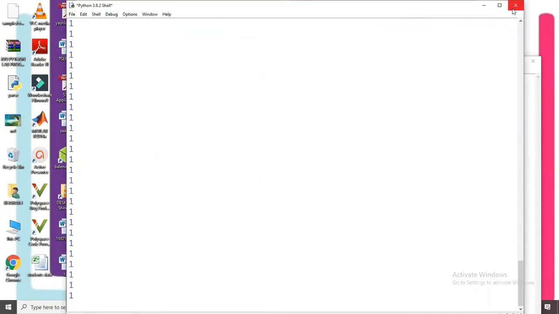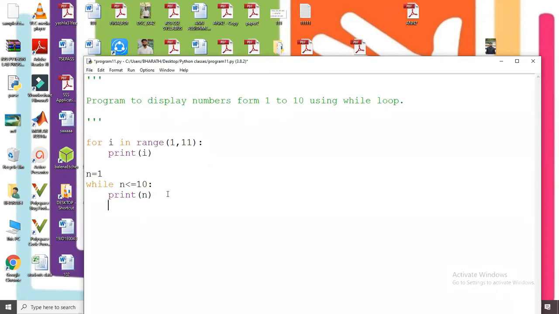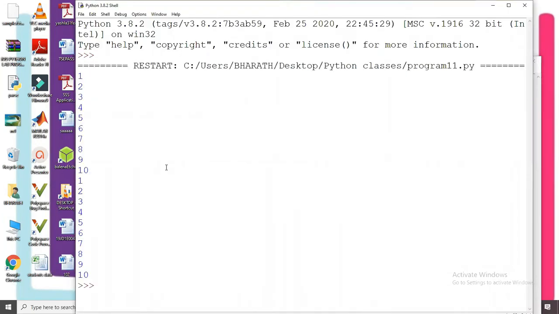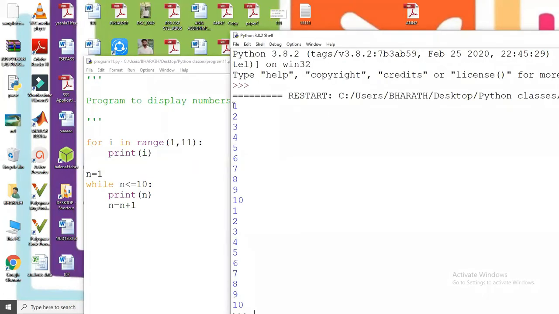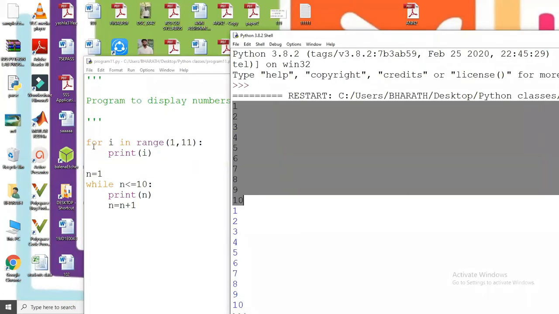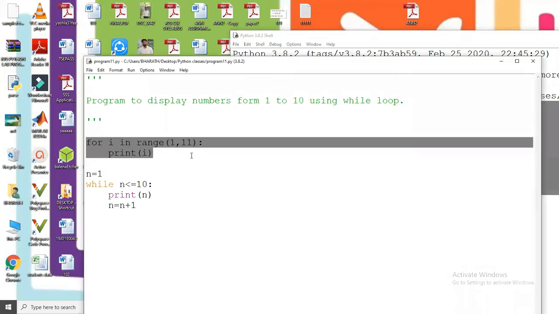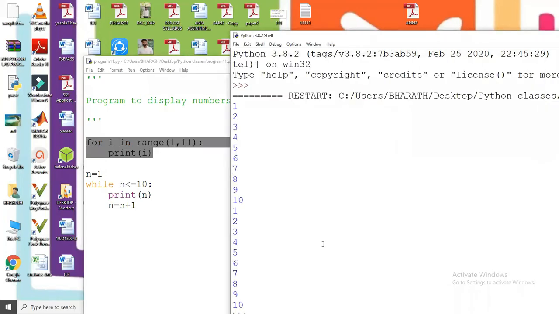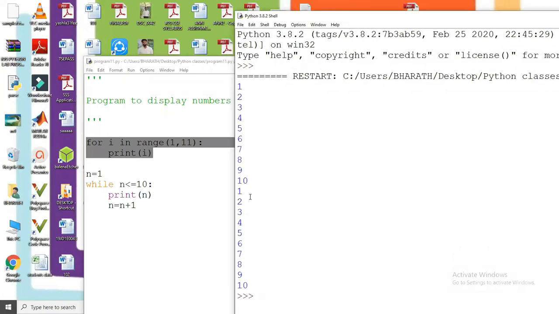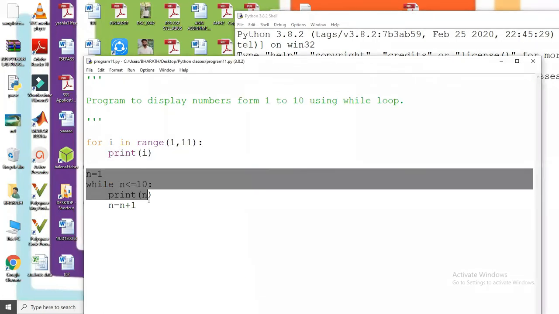Sorry, we forgot to write the increment operator here: n equals n plus 1. Now this is the output we get because of the for loop. The second output is with the help of while.